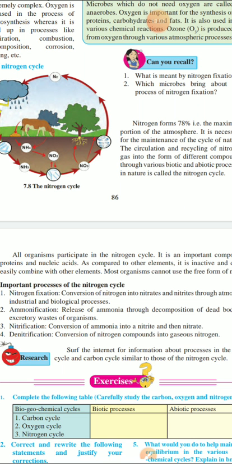So in short, this is how we can define the nitrogen cycle.